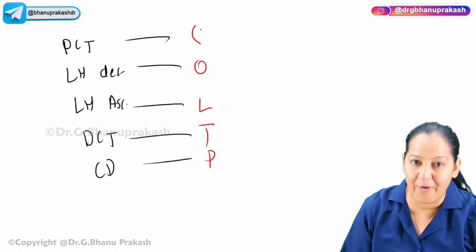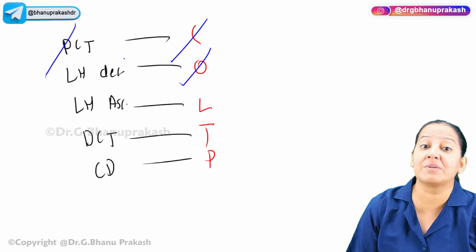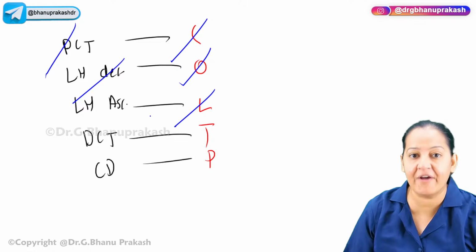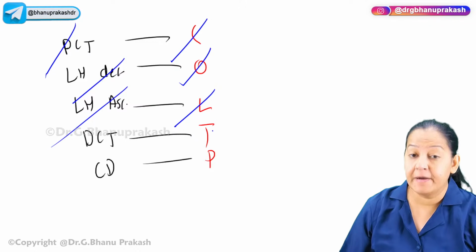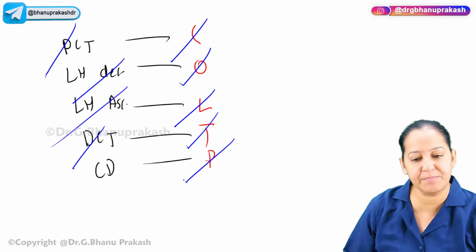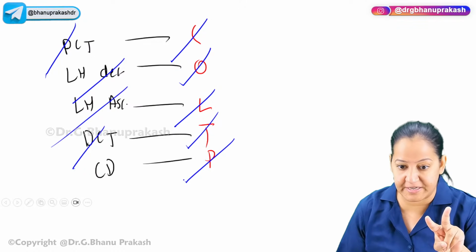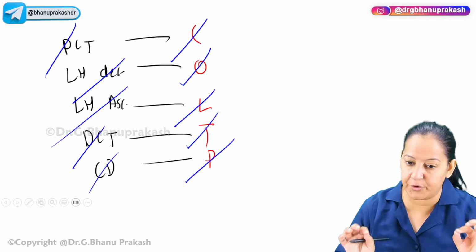Got it? My point is carbonic anhydrase inhibitor acts on PCT. Osmotic diuretics act on the descending limb of loop of Henle. Loop diuretics act on the ascending limb of loop of Henle. What is this T? Thiazides act on DCT, and then potassium sparing. We have two types of potassium sparing, and both of them act on the collecting duct. So it will be easy for you to understand.